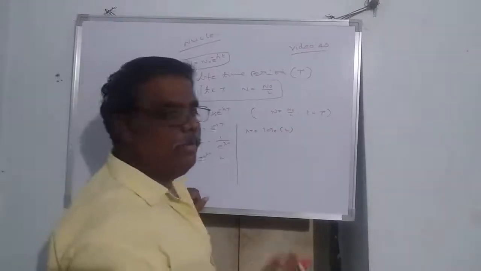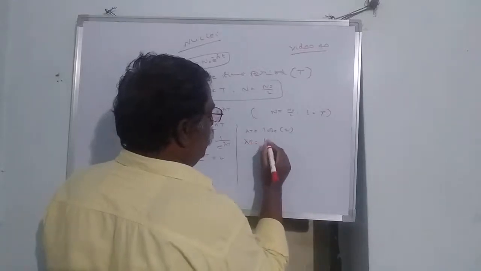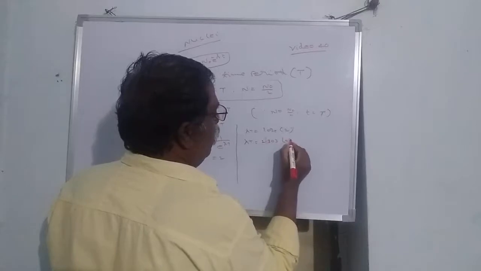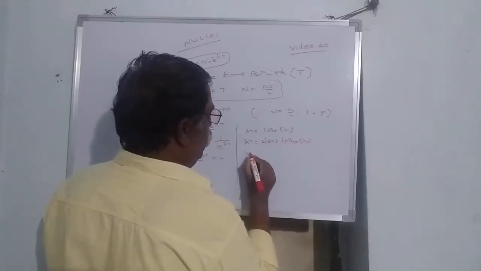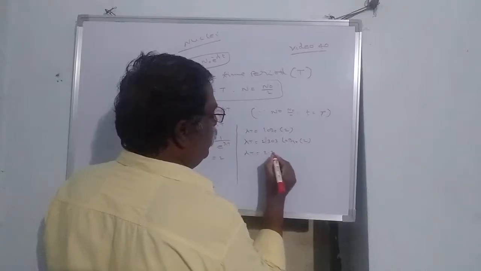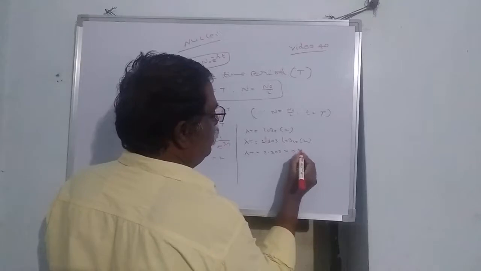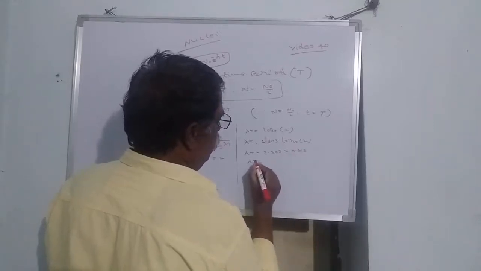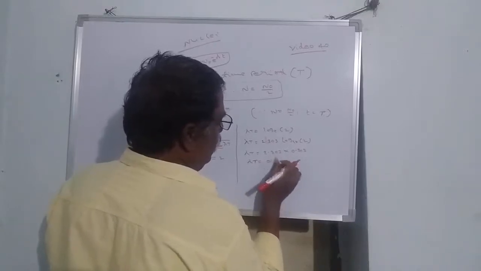So to convert log base e into log base 10, lambda T is equal to 2.303 log base 10 of 2. So the value will be equal to 2.303 into 0.303 or so, then we get lambda T is equal to 0.693.